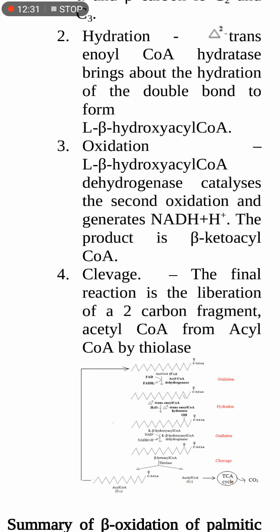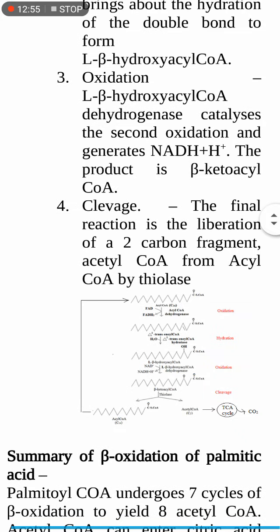During this oxidation process, you get the reduction of NAD plus to NADH plus H plus, and this NADH plus H plus goes into the electron transport chain to generate 3 molecules of ATP.